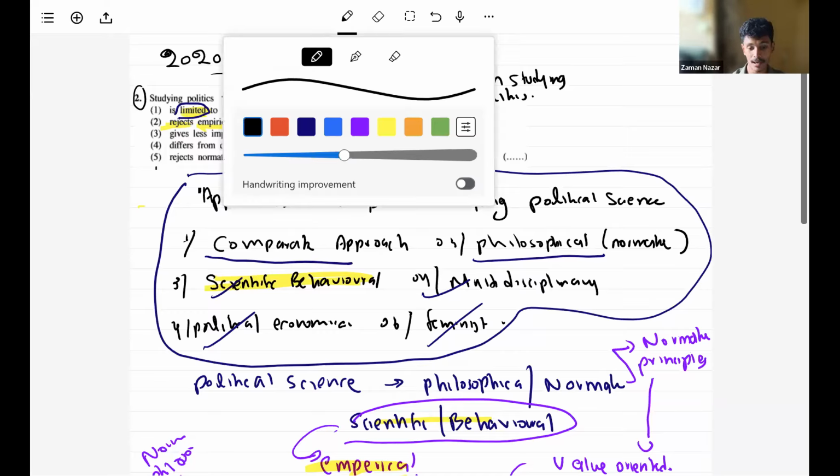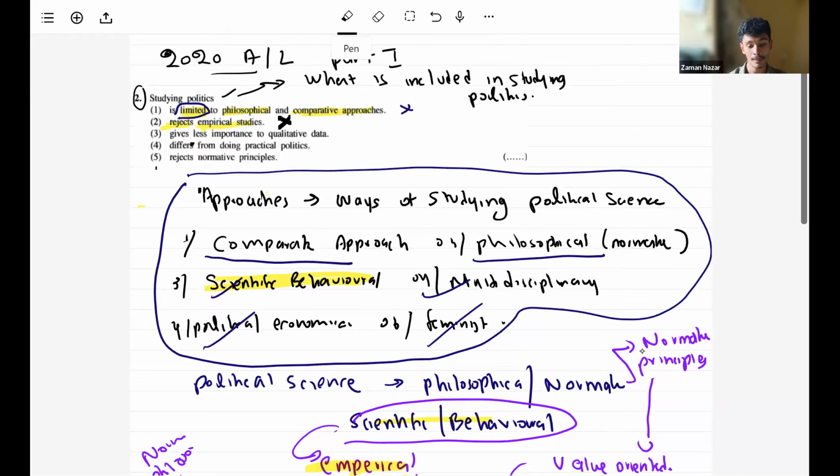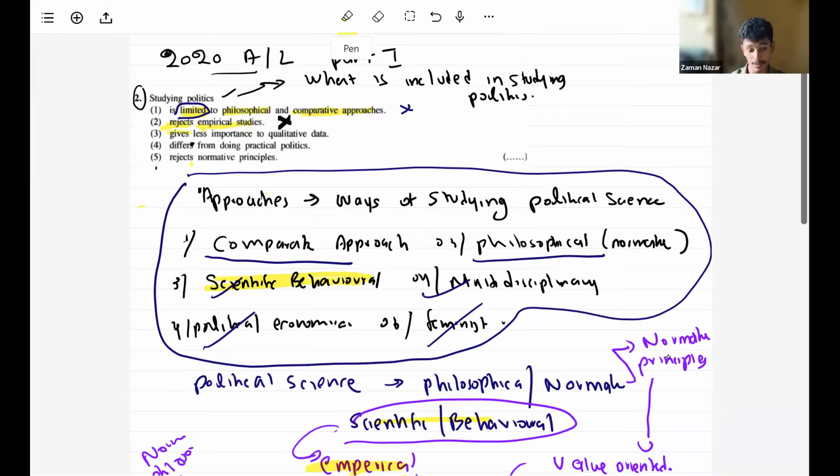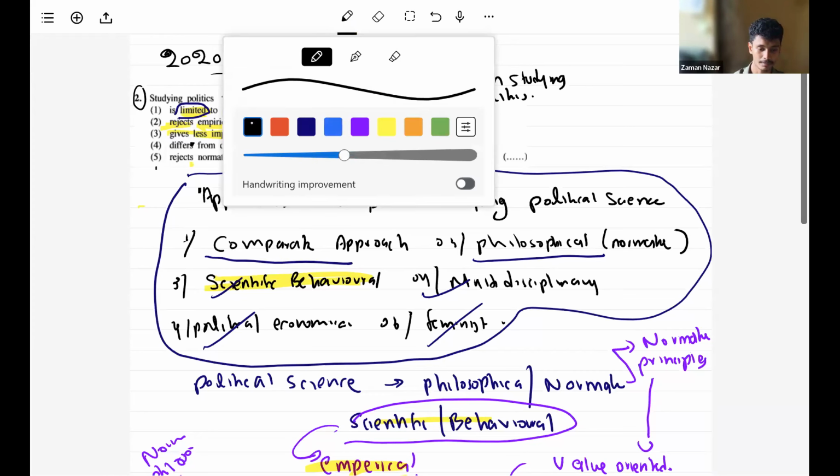Based on that, the third answer is also wrong. It said studying politics gives less importance to qualitative data. No, we give equal importance to both qualitative and quantitative data. So that answer is also wrong.